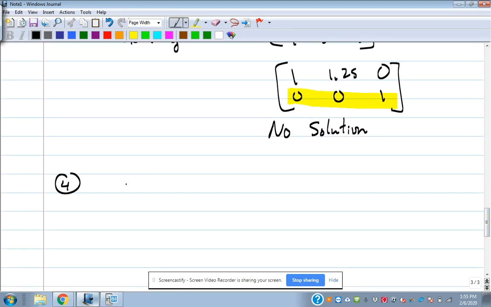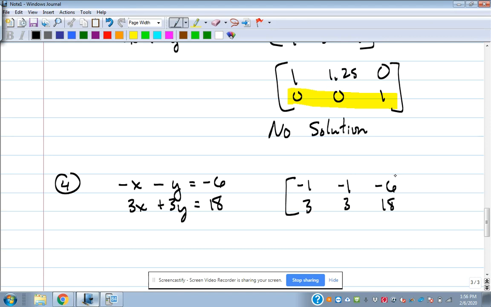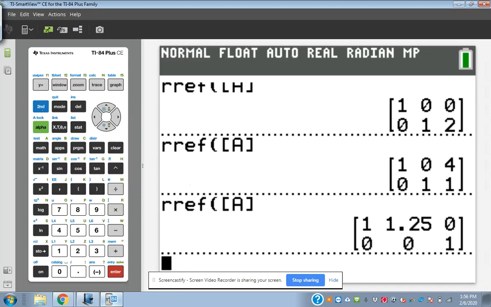Let's say we had negative x minus y is equal to negative 6, 3x plus 3y is equal to 18. So a little different system, but it's still in the elimination form, where you've got x and y on the same side. So that means we can use the augmented matrix to solve it. Negative 1, negative 1, negative 6, 3, 3, 18. So I'm going to put that in and do RREF with that.